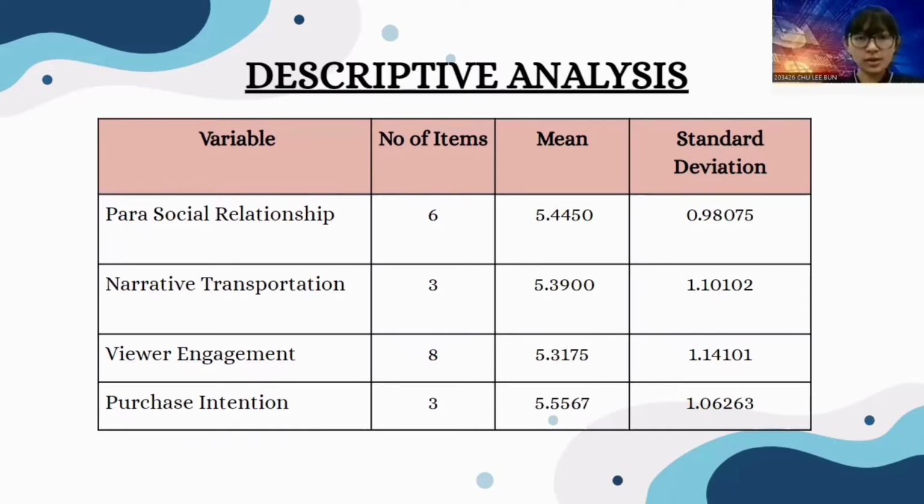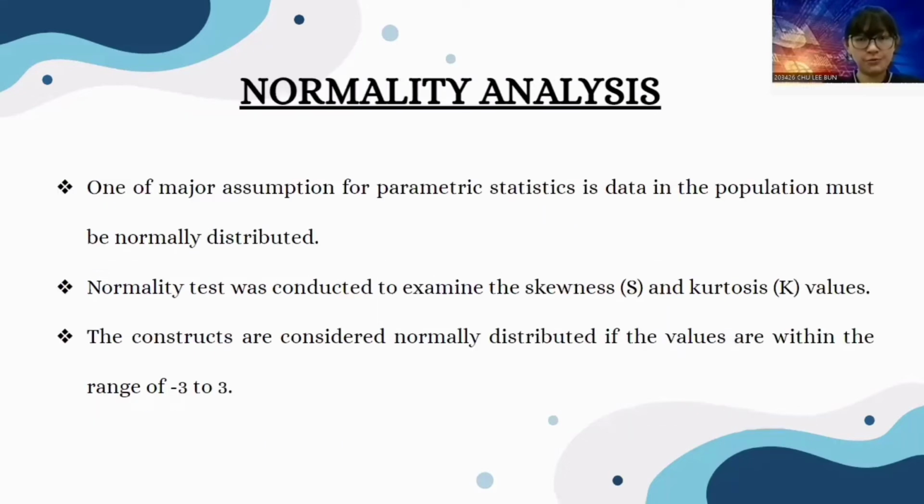In addition, the narrative transportation mean is 5.39 and standard deviation is 1.10102. And the viewer engagement mean value is 5.3175 and standard deviation is 1.14, suggesting that this variable towards the interaction with the social media influencer is high. Lastly, for purchase intention, the mean value is 5.567 and standard deviation is 1.06263, and this shows that the respondents have a high intention toward the interaction with the social media influencers.